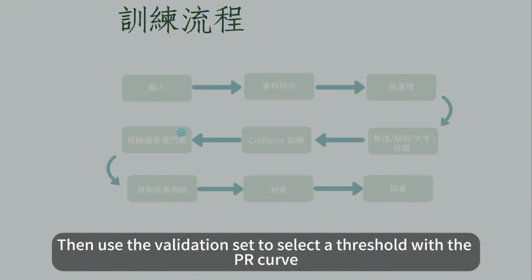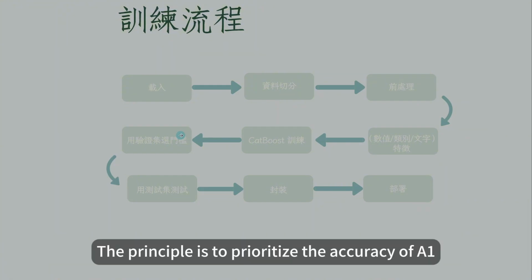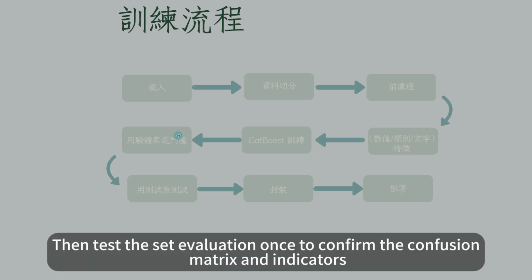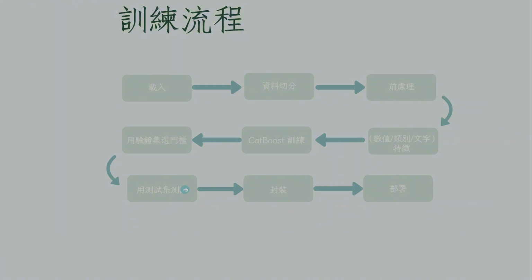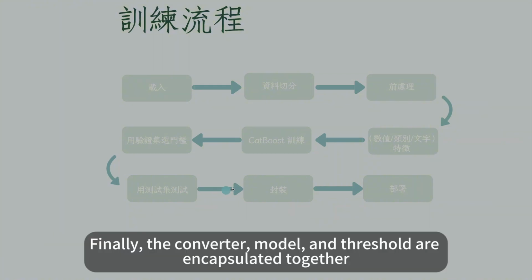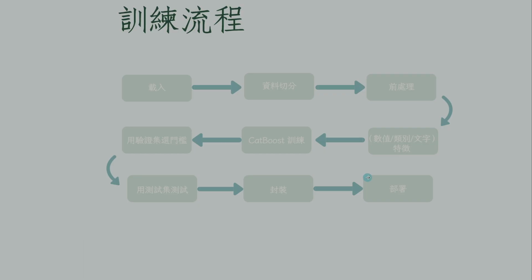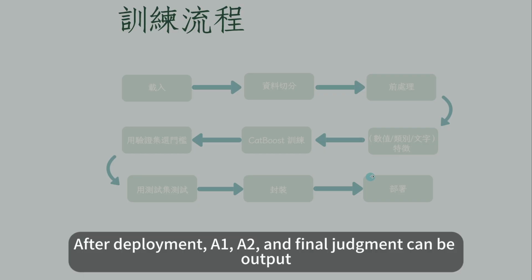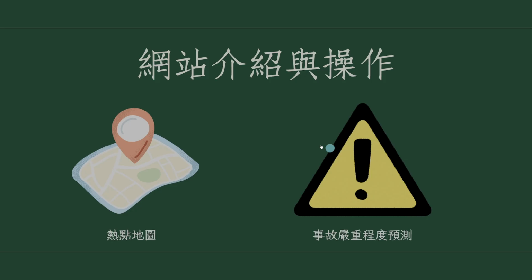Then use the validation set to select a threshold with the PR curve. The principle is to prioritize the accuracy of A1. Then test the set evaluation once to confirm the confusion matrix and indicators. Finally, the converter, model, and threshold are encapsulated together. After deployment, A1, A2, and final judgment can be output.